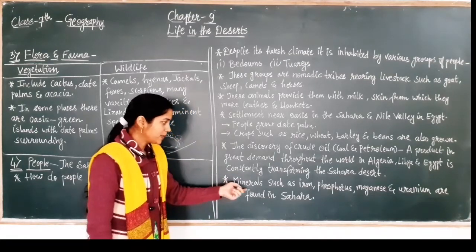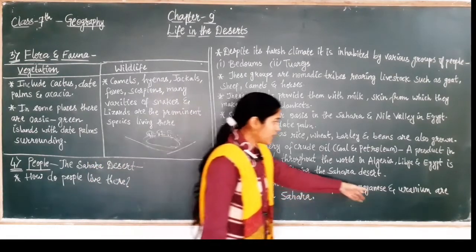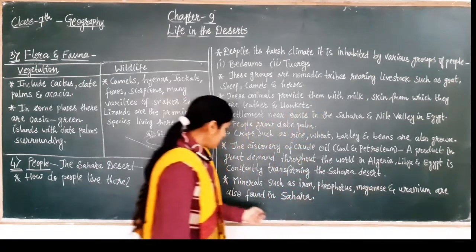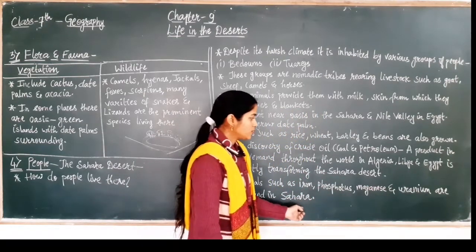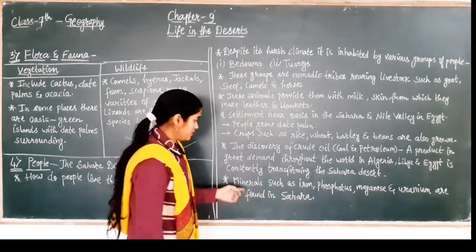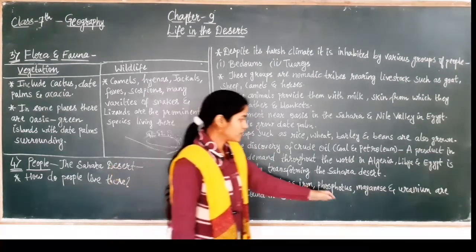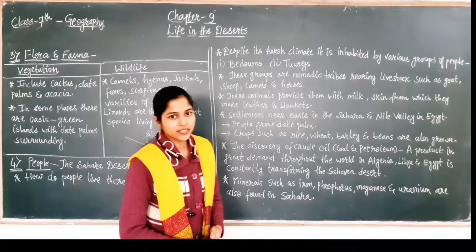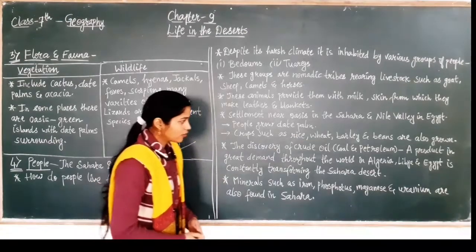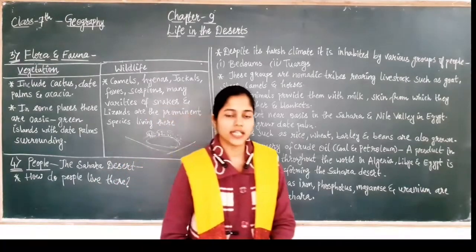The last point says minerals such as iron, phosphorus, manganese, and uranium are also found in the Sahara. So minerals such as phosphorus, manganese, and uranium are also found in the Sahara Desert.